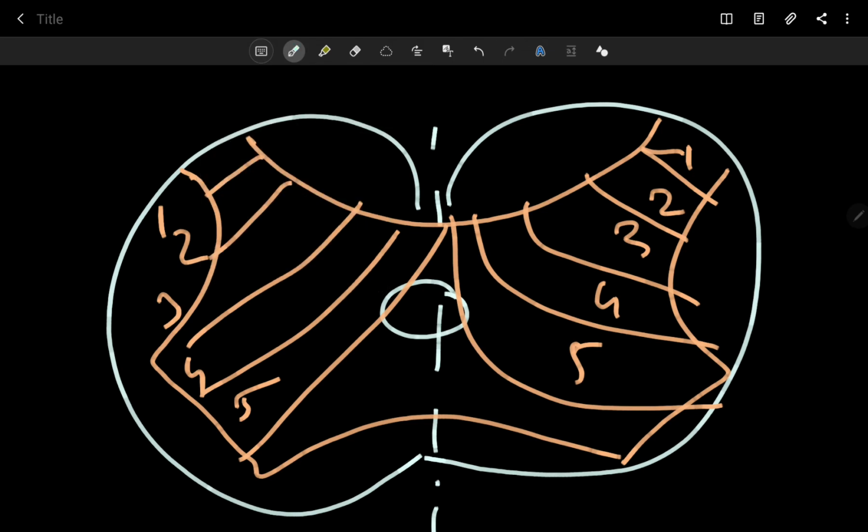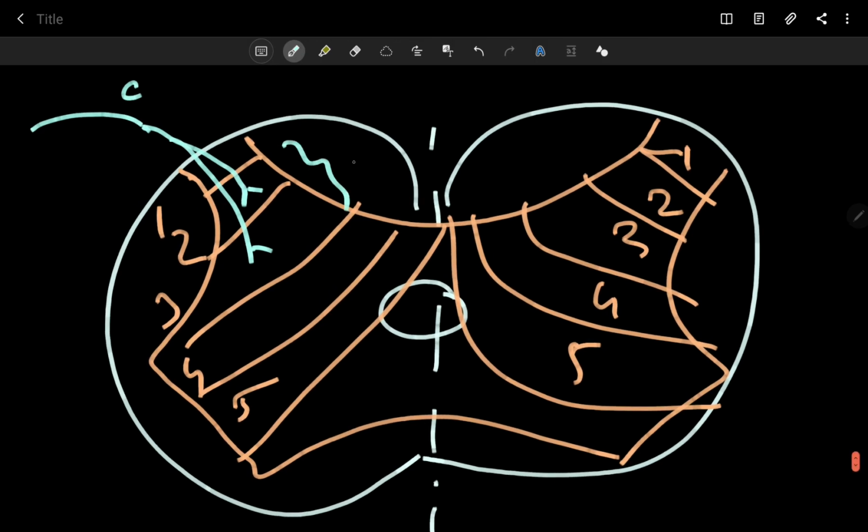Here you can see your C fiber, the primary fiber, enters into the spinal cord and terminates generally at layer 2 or maybe layer 3. This is the major termination, either layer 2 or layer 3. This is called your substantia gelatinosa. I previously also told that these two layers, 2 and 3, are also called substantia gelatinosa of Rolando.